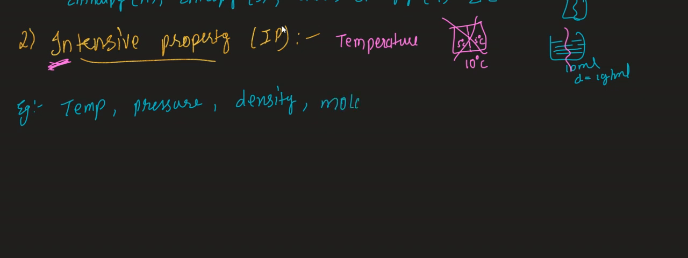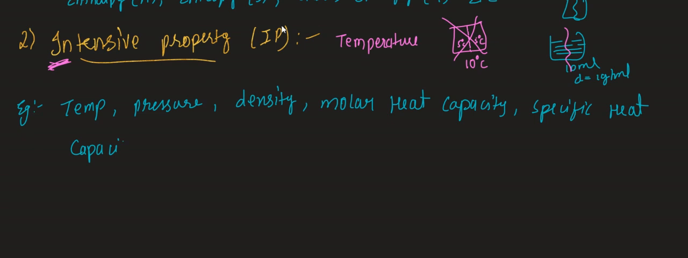Next, moving to the next one, specific heat capacity. You can say molar heat capacity, and next, specific heat capacity. Next, the most important terms are from here: surface tension. Next, you can say electrode potential.